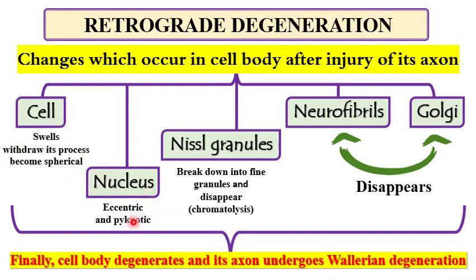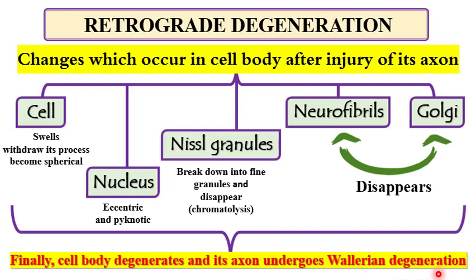The nucleus becomes eccentric and pycnotic. The Nissl granules break down into fine granules and disappear, which is called chromatolysis. Neurofibrils and the Golgi disappear. The remnant of all of this finally undergoes Wallerian degeneration.